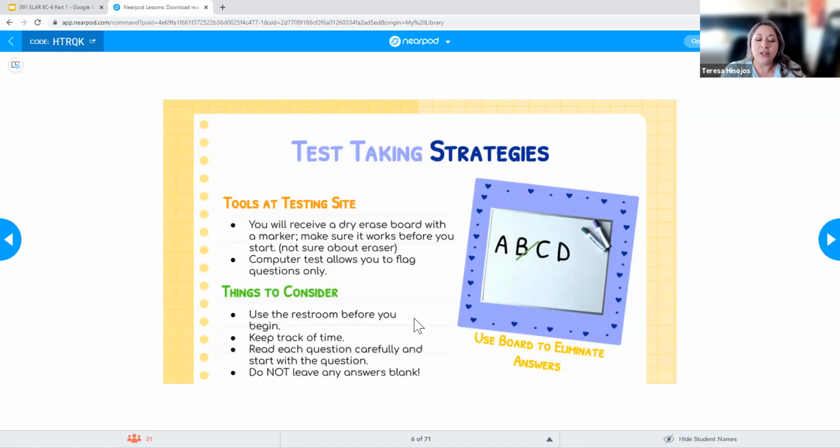And then the last thing to remember is to not leave any answers blank. Okay, so keep track of that time. Let's say you have a minute left, and you're like, oh my gosh, I still have to answer 5 questions, then just go through and guess, right? We don't want to leave a single question blank, because you never know. I had one intern who left, I think, 5 questions blank, and she failed the test by 1 question. So if she had just guessed on those last questions, she might have passed.